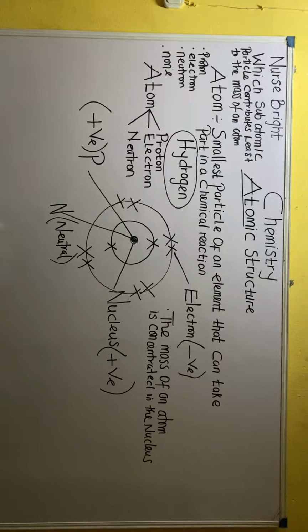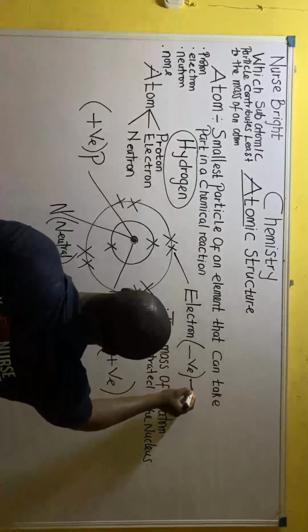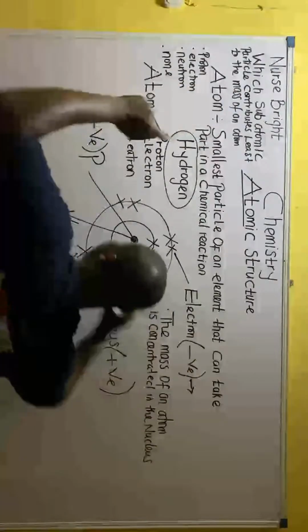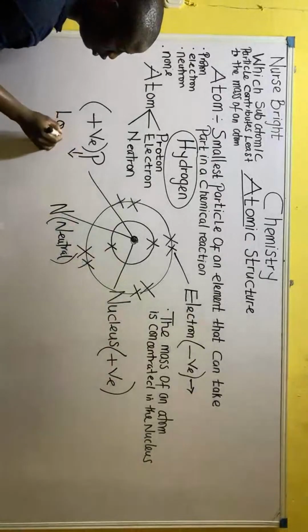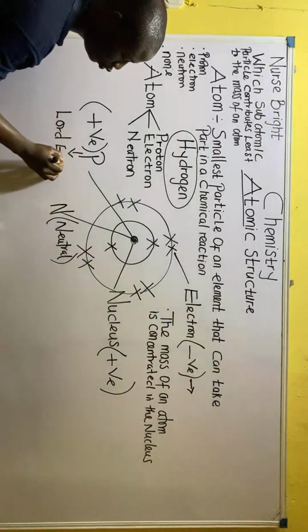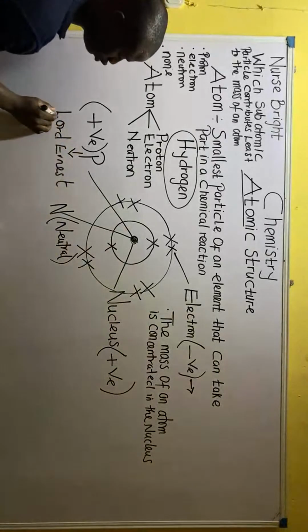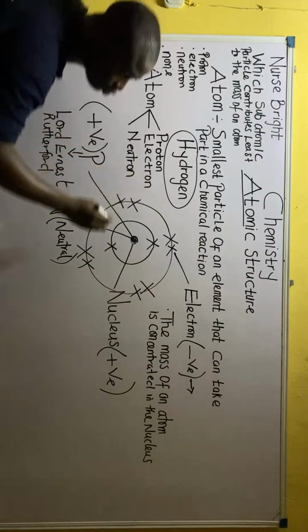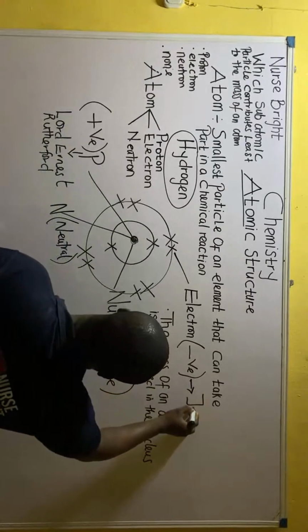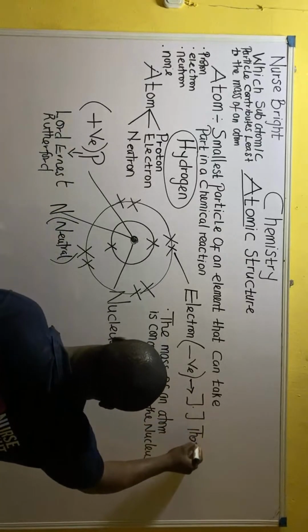All right, we've learned some basic stuff. And also, you should know the discoverers. You should note here who discovered the electron, and who discovered the proton. The proton was discovered by a man called Lord Ernest Rutherford. The electron was discovered by a man called J.J. Thomson.